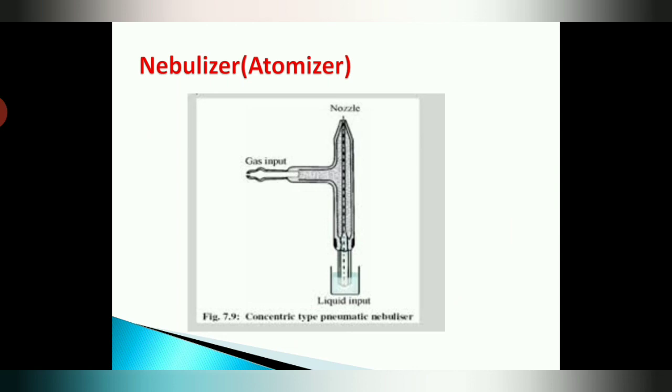It is a type of burner. A back pressure of about 250 torr is created near the tip of the burner. Generally most of the time it can act like a burner, but the total consumption burner and premix burner are most often used. Here the main function of the nebulizer is to convert the sample solution into small droplets.